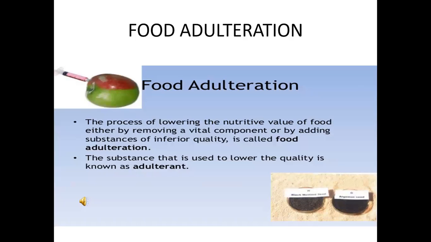Last one, food adulteration. Food adulteration means the process of lowering the nutritive value of food either by removing a vital component or by adding substances of inferior quality. The substance that is used to lower the quality is known as adulterant.